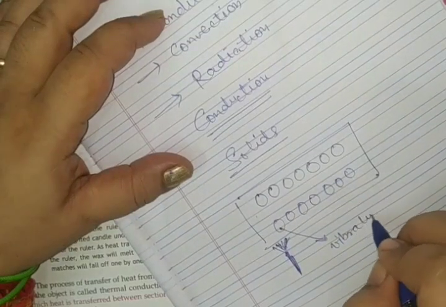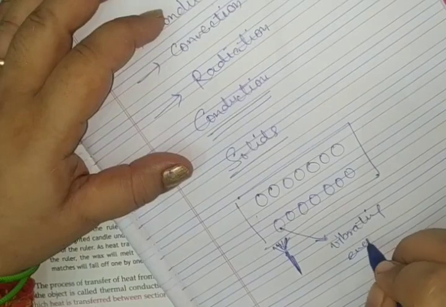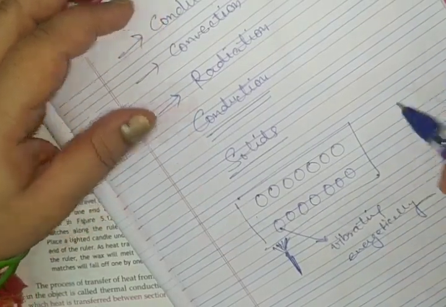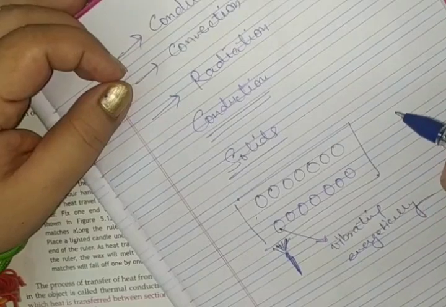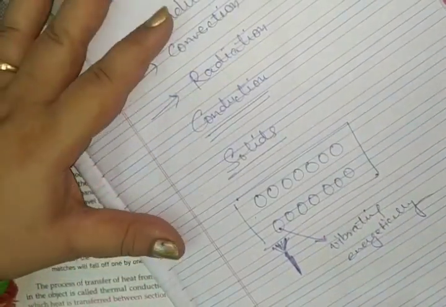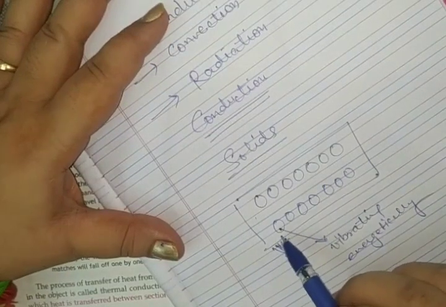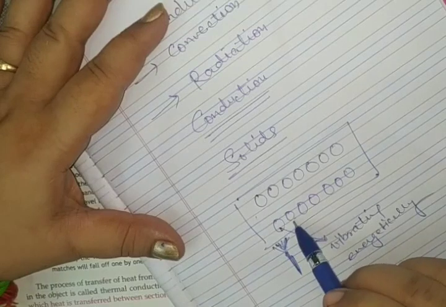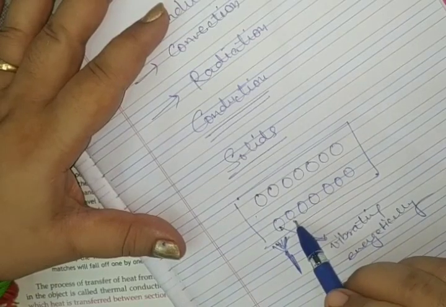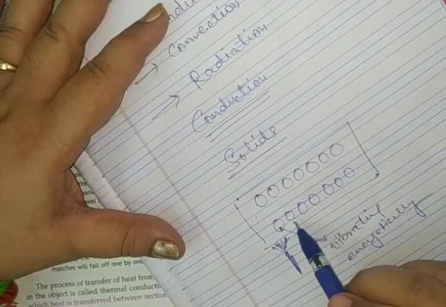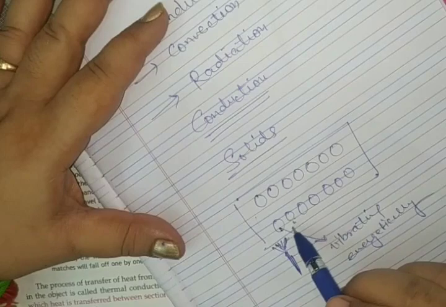They gain energy and start vibrating vigorously, मतलब और तेजी से वाइब्रेट करने लगेंगे. When they vibrate faster, they will collide with the neighboring molecule, which will also gain that energy and start vibrating.